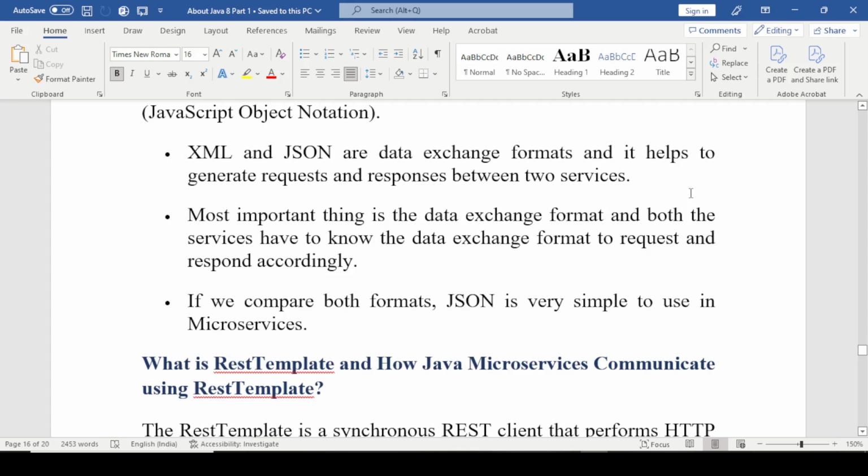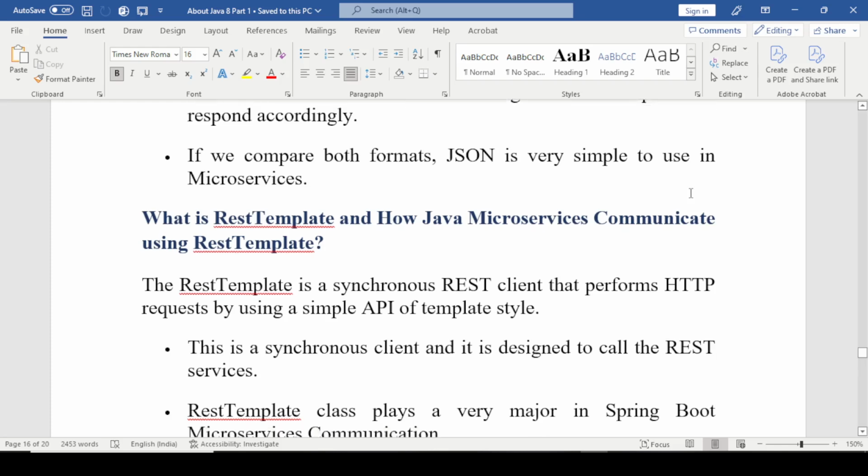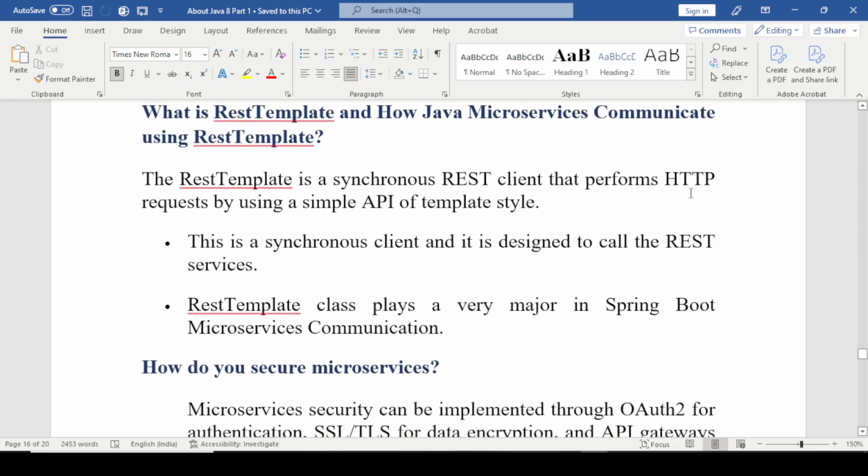What is RestTemplate and how do Java microservices communicate using RestTemplate? RestTemplate is a client to perform HTTP requests by using a simple template-style API. It is designed to call REST services. The RestTemplate class plays a very major role in Spring Boot microservice communication.